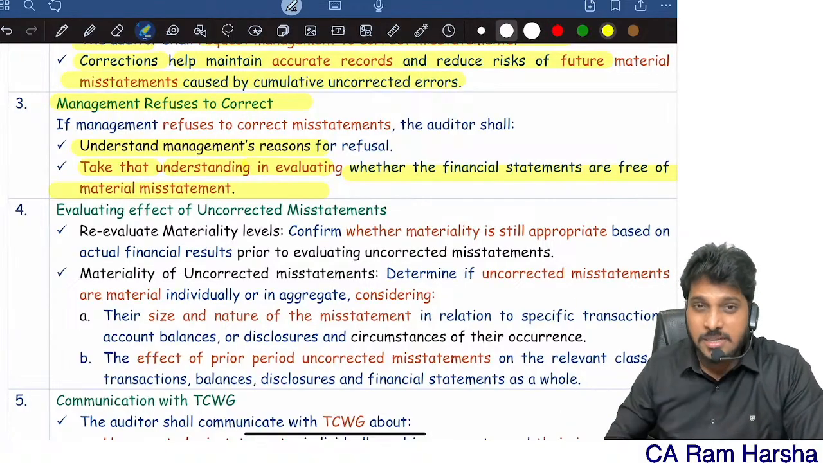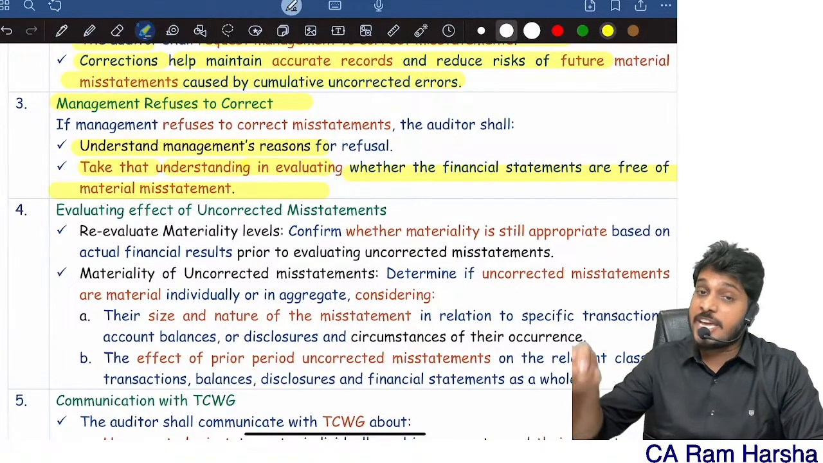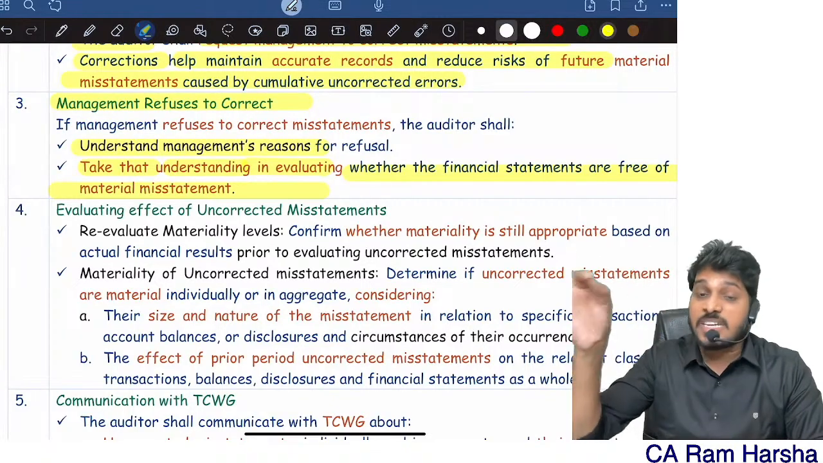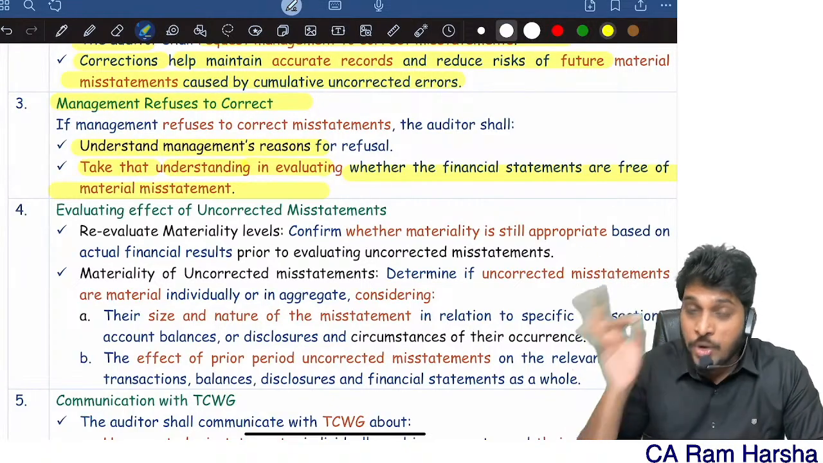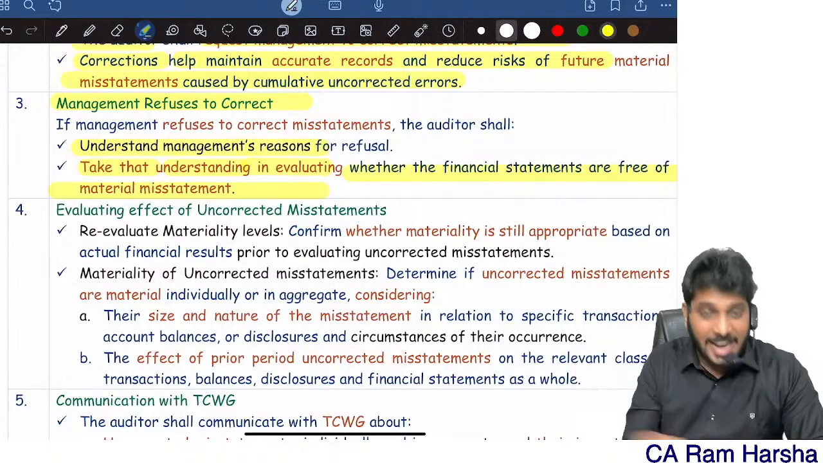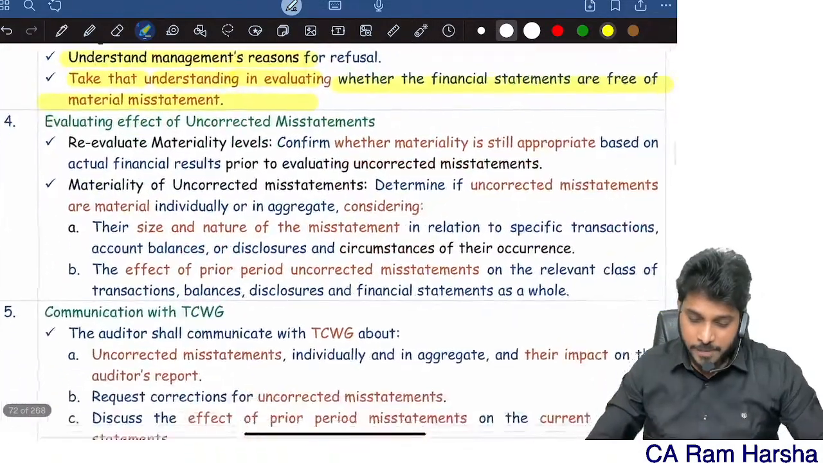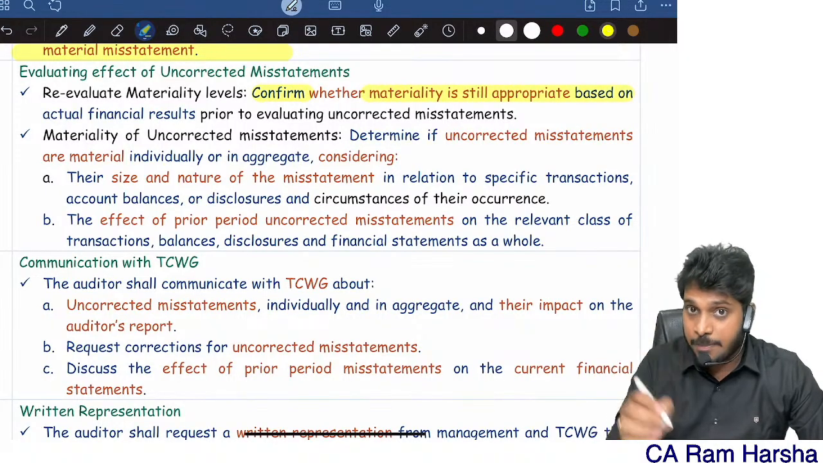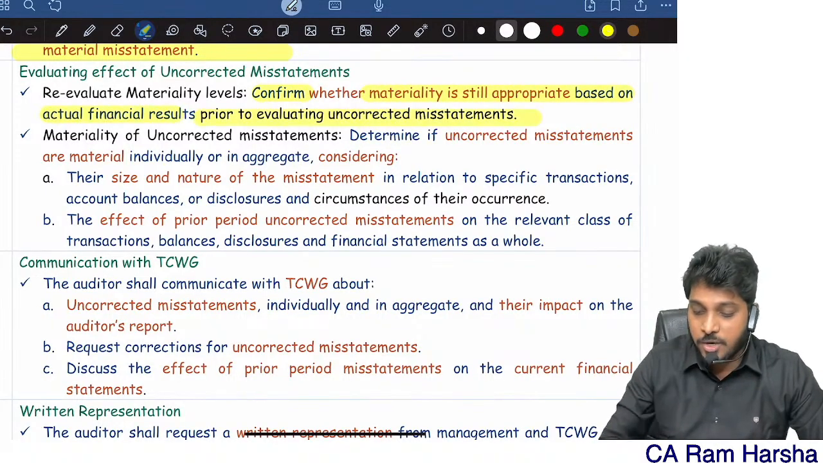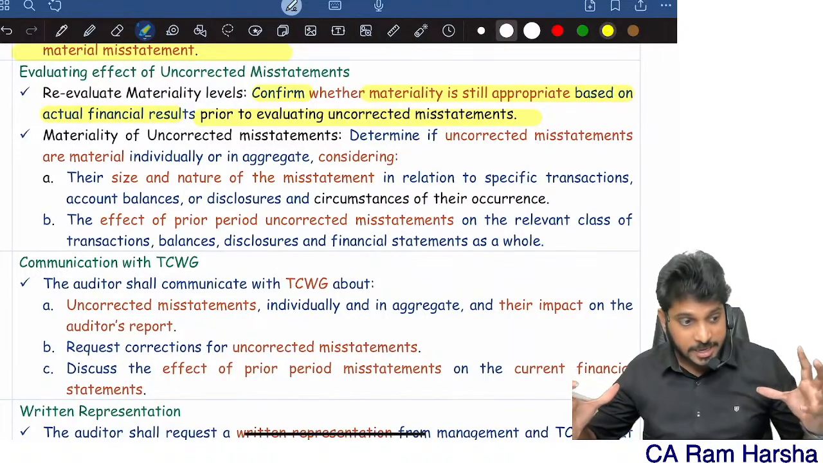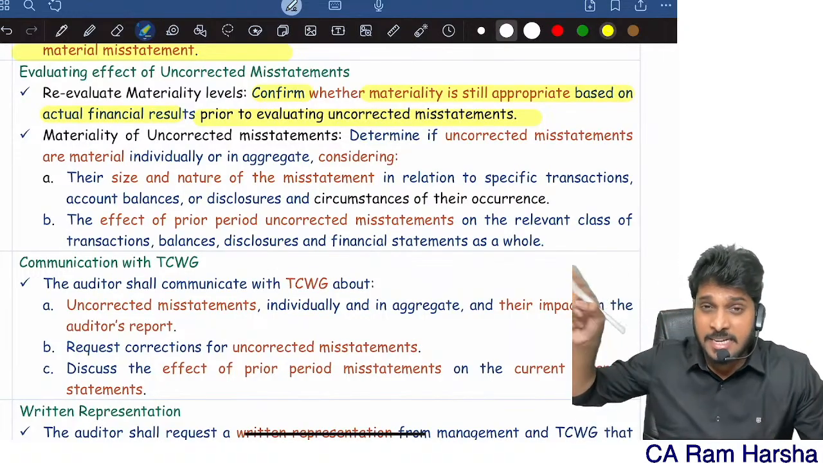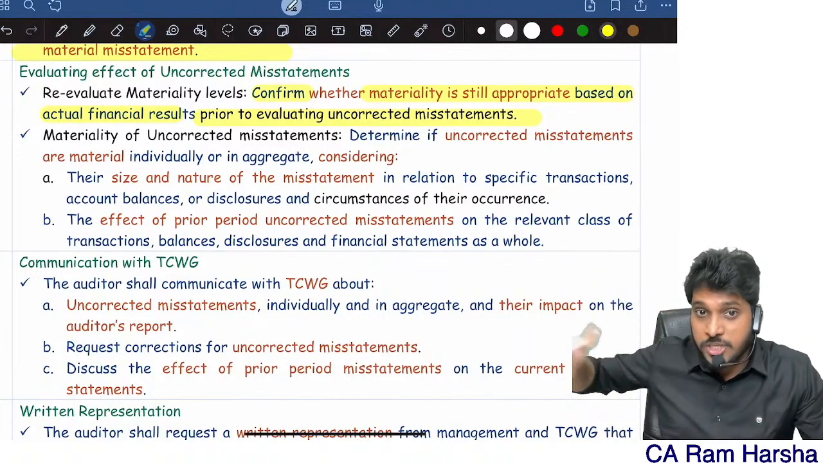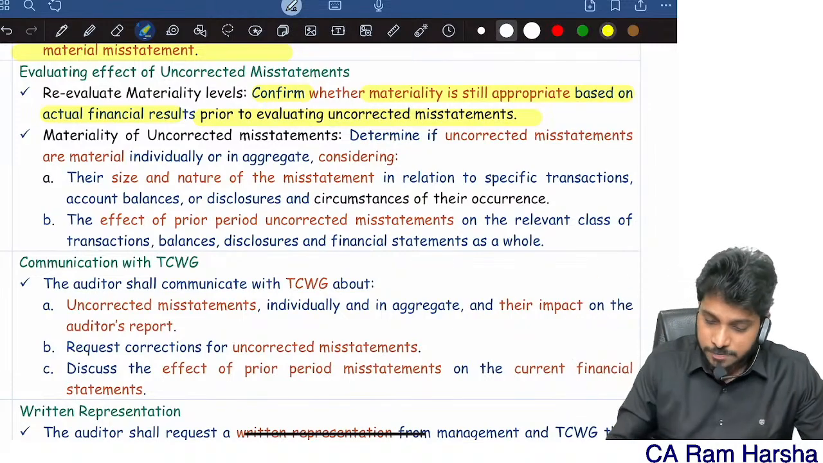So if management is refusing to correct misstatements communicated by the auditor, ask them the reason why they are refusing. Look at the reason which they are giving. In light of the audit, what is its impact? Understand. Now reconfirm, once again confirm whether materiality is still appropriate based on actual financial results prior to evaluating uncorrected misstatements. Before you decide about mistakes, once again check whether the materiality level is correct or not, so that you can proceed to decide whether material misstatements are there or not.